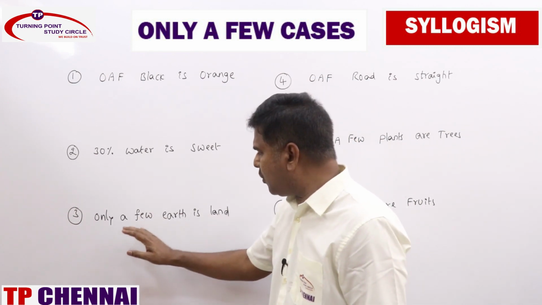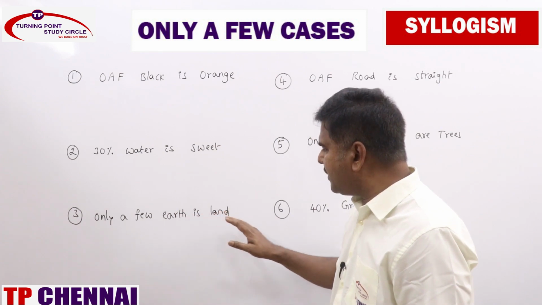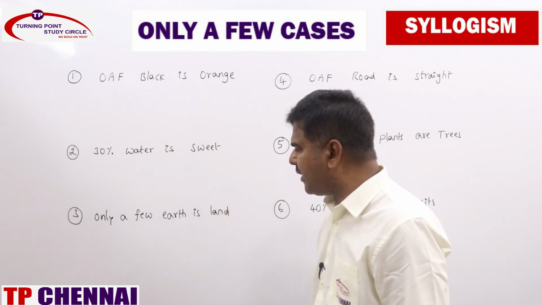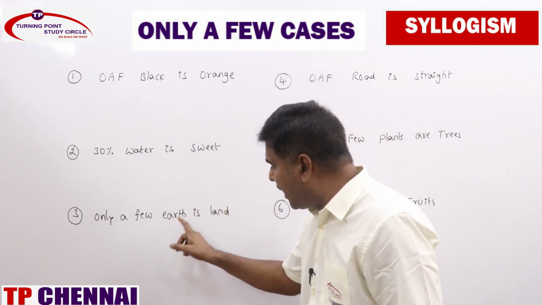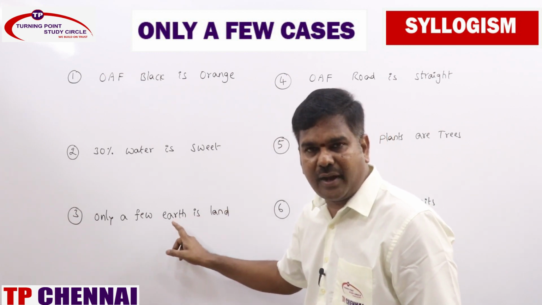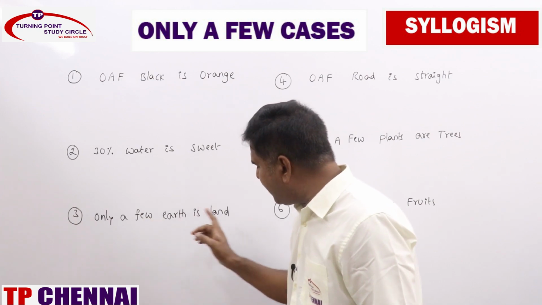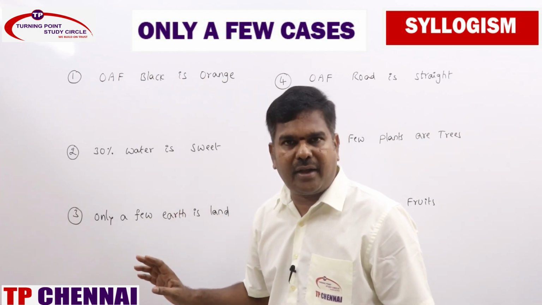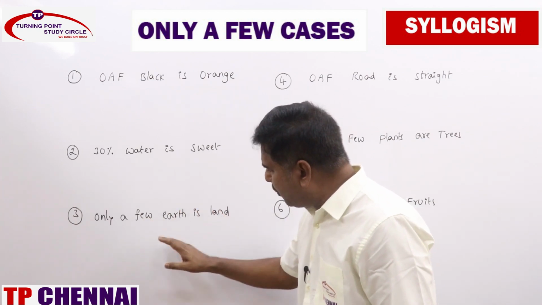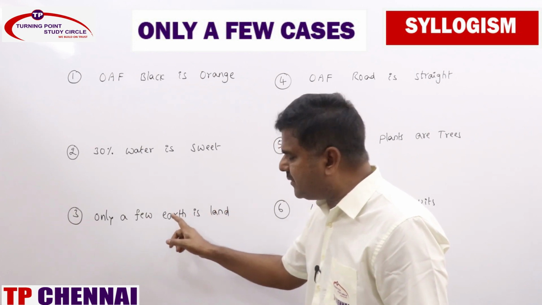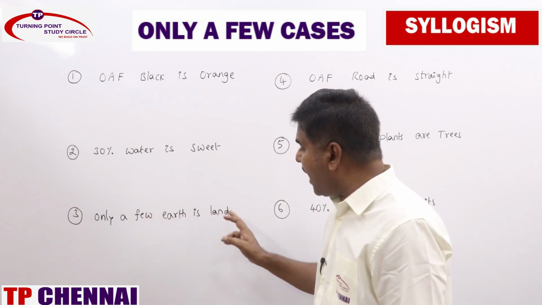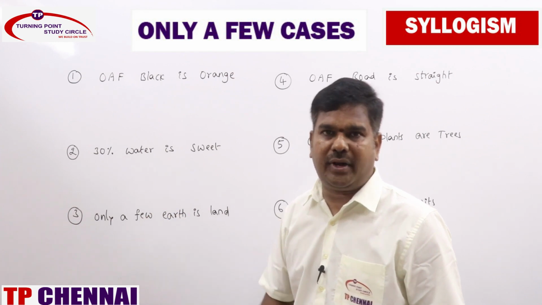Clear? Coming to the third one, only a few earth is land. So what are all the immediate inferences you will be getting? Some earth is not land, which is directly implied by O. Some earth is not land, and by conversion, some land is earth. Coming to possibilities, all land is earth is a possibility. Some land is not earth is a possibility.